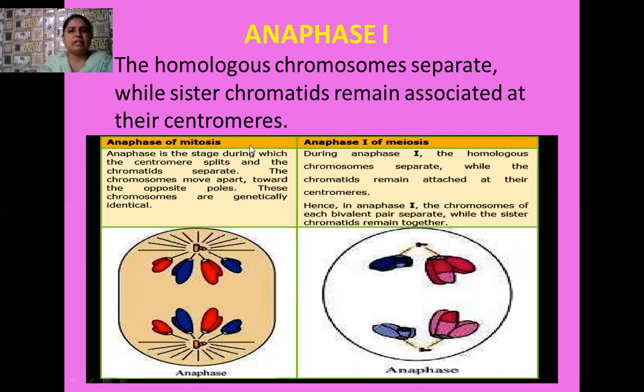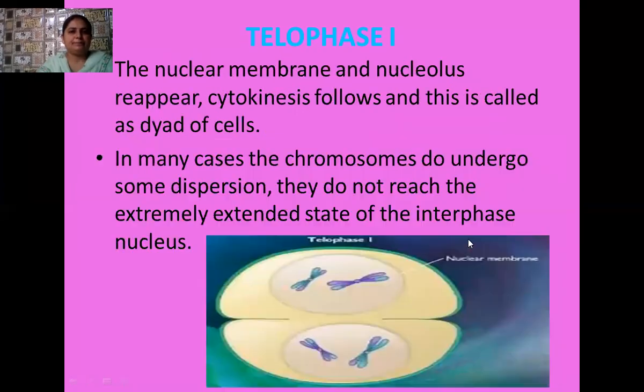And what is the special thing about anaphase 1 of meiosis? Here I want to tell you that the homologous chromosomes separate while the chromatids remain attached to their centromere. So there is no division of the centromere. Instead of the movement of chromatids, the whole chromosomes of the homologous pair move towards the opposite poles. So in anaphase 1, the chromosomes of each bivalent pair separate, while the sister chromatids remain together. Okay, students, the next stage is the telophase stage.